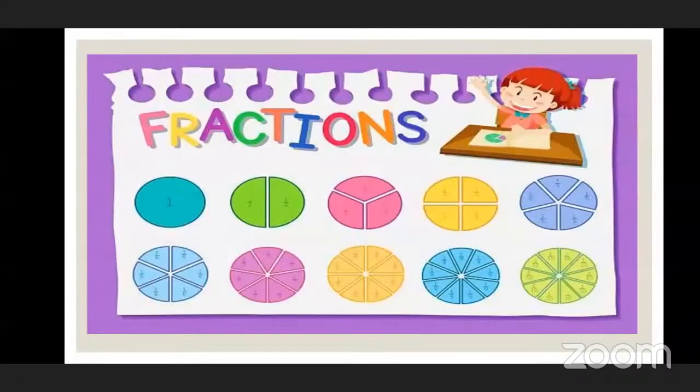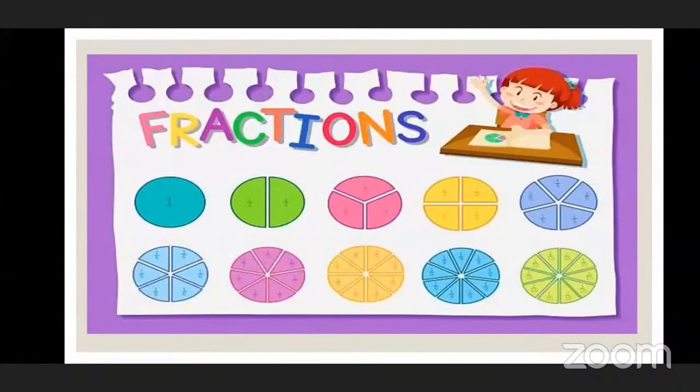Okay, and just next to the first circle there is one more circle which is in green color. It is divided into how many parts? Good, excellent. Next to it, three parts. Good. Next to it, four parts.